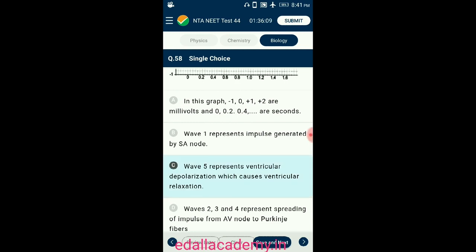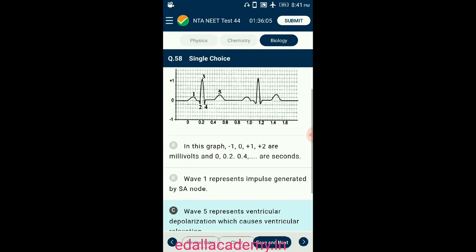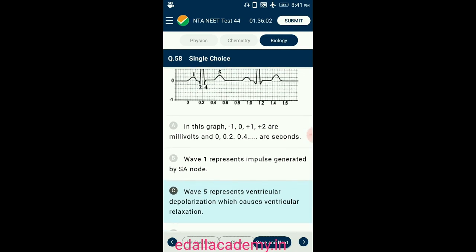Wave 5 represents ventricular repolarization which causes ventricular relaxation. So the correct option is C.